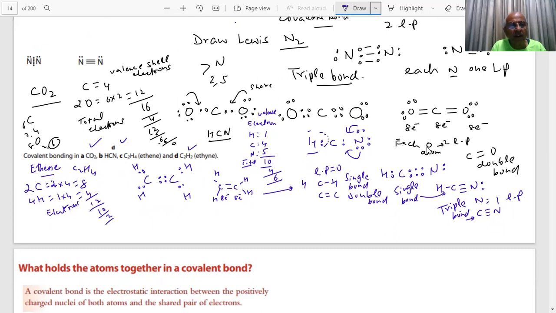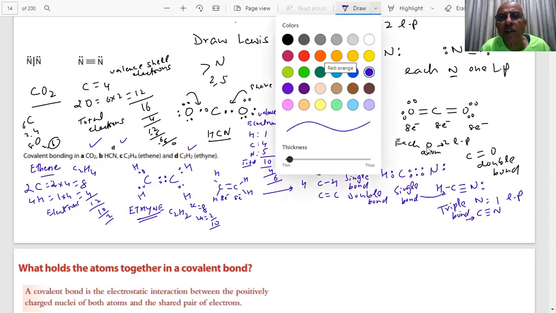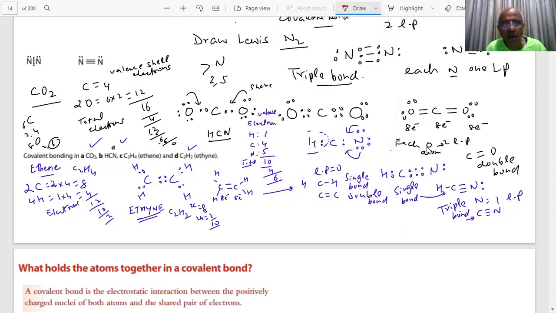This was our ethene. Now ethyne, C2H2. You have to write for ethyne. Formula is C2H2. Students, how many electrons are total? 2 carbons will mean how much? 8 electrons. 2 carbons, 8, and 2 hydrogens, 10 electrons. You have to distribute these 10 electrons. What will you do? Carbon, carbon, hydrogen, hydrogen.